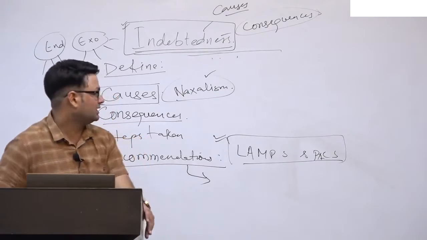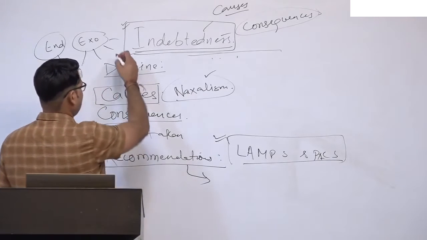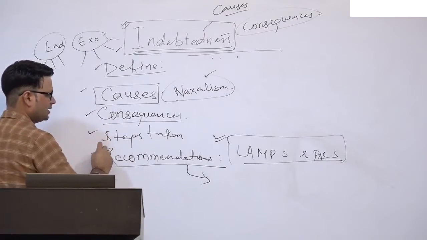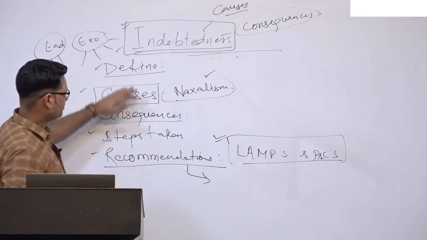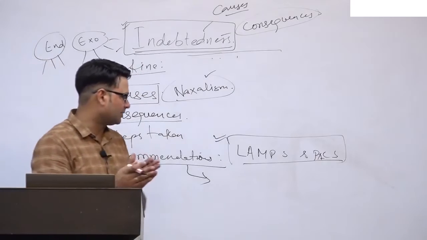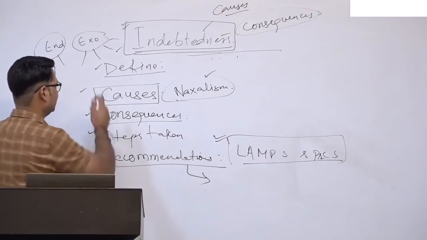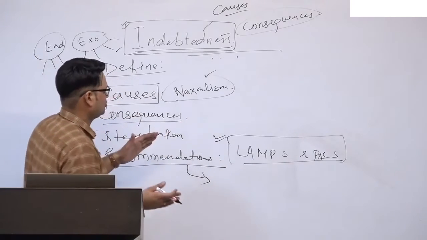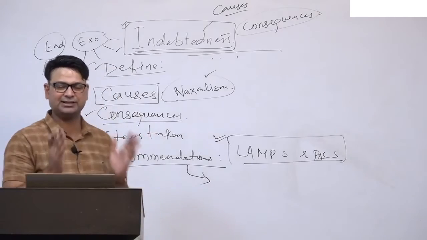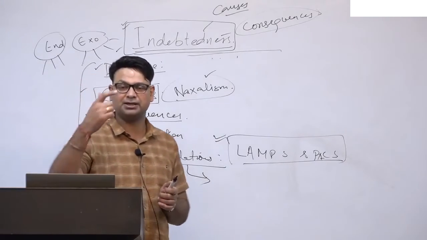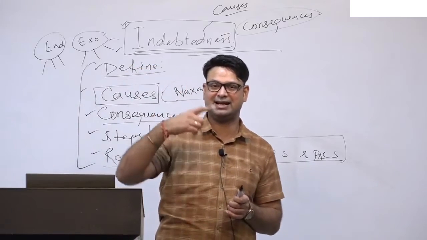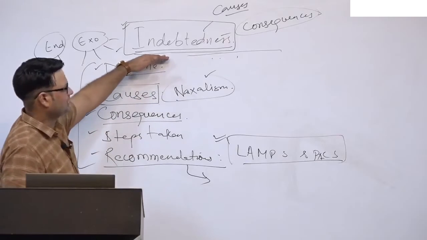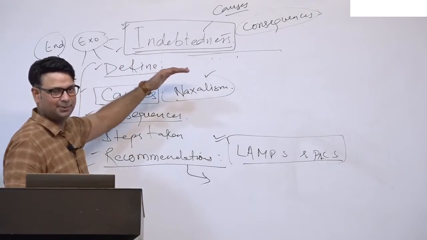This is from my side in this indebtedness chapter. You have to write definition, causes, consequences, steps taken, recommendations. I'm not giving you everything into it, for a reason, because if I try to explain it further, you cannot compress that. You better keep it short, and finally you link everything to the national economy, national security and national integration issues. Basically you have to show that this is not linked to only one tribal people.